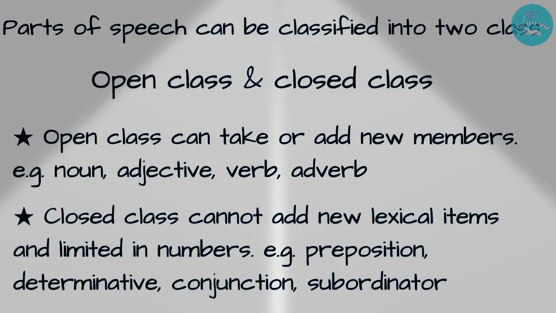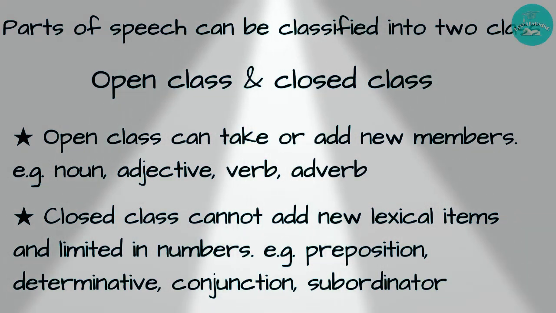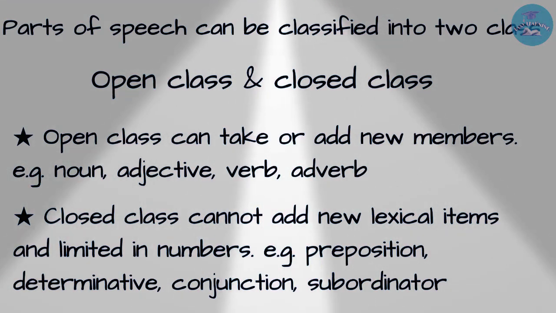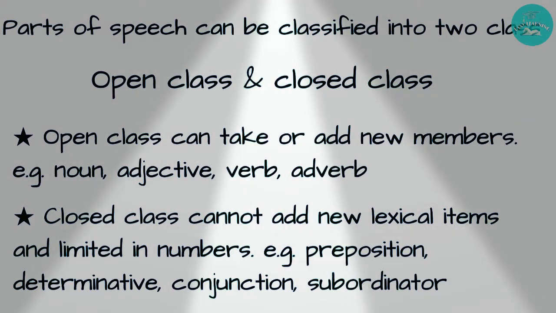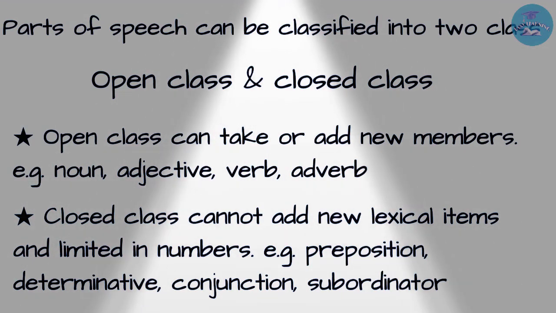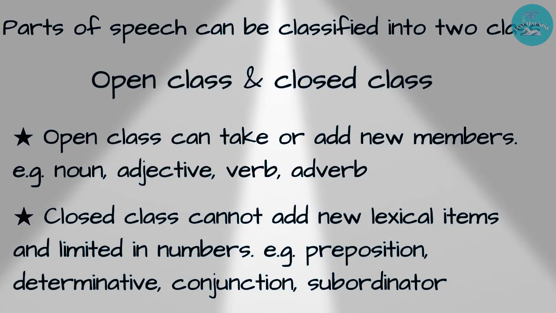So nouns, verbs, adverbs, adjectives, these parts of speech fall under the category of open class, because they can take new members, they can add new words into their lexical items. But on the other hand, preposition, conjunction or coordinator, subordinator, determinatives cannot take new members into their classes. So they are regarded as closed classes because they have very limited lexical items.